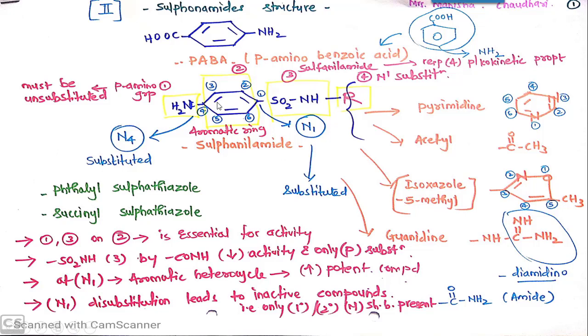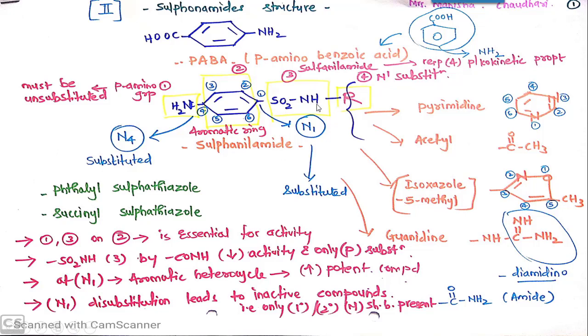Now coming towards the second feature, that is sulfanilamide moiety. Sulfanilamide, that is SO2NH2, is very much responsible for the activity since it confers the pharmacokinetic properties. Now this fourth point is N1 substitution.